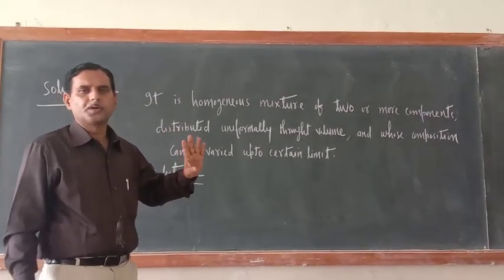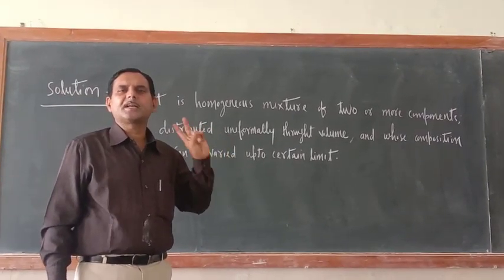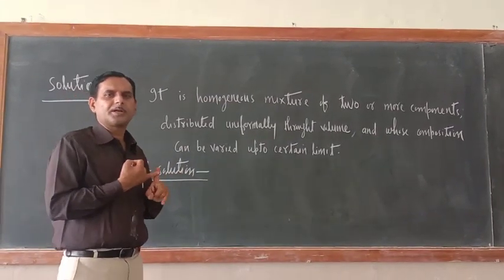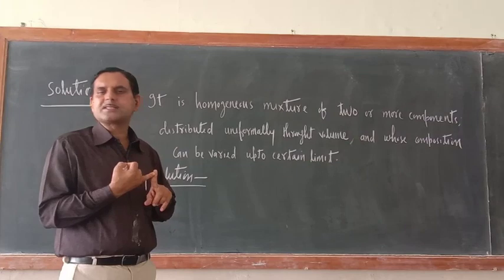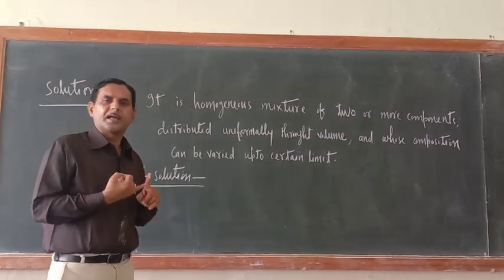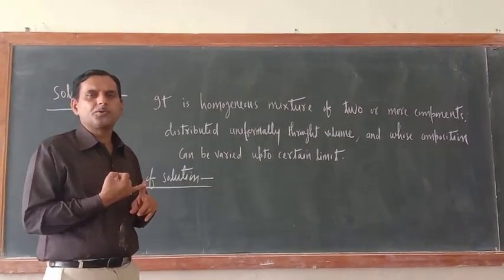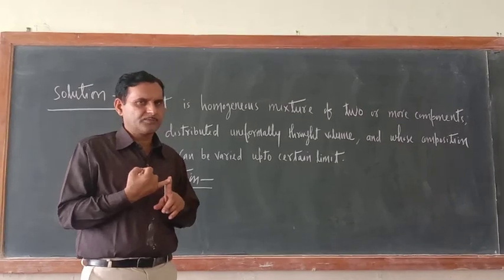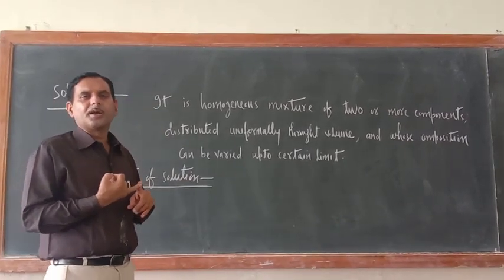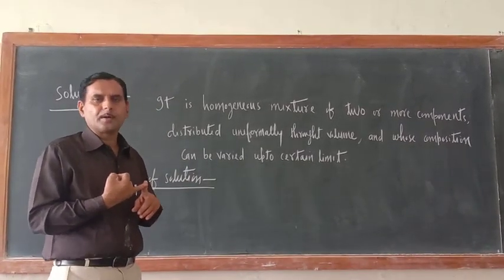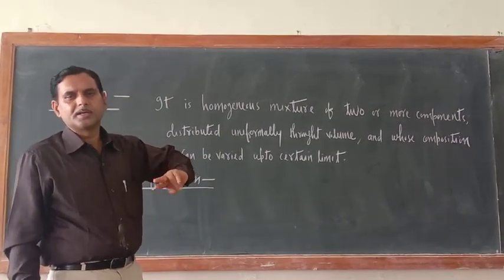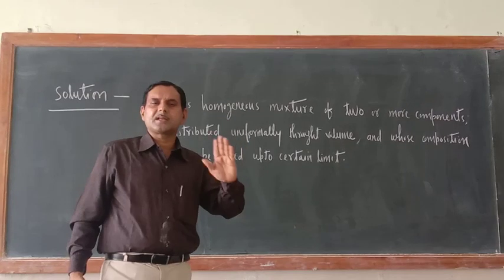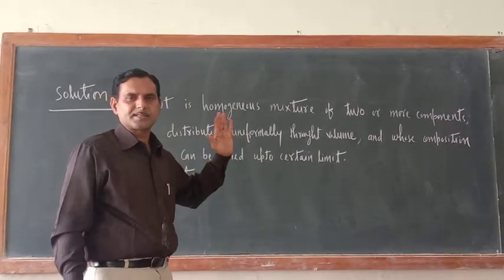So as you know, as far as chapter number 2 is concerned, I have completed pure substance. Under pure substance, elements and compounds were there. Elements can be classified into metals, non-metals and metalloids, which I have completed. Now compound also I have completed. Difference between elements and compounds I have completed. Now difference between metals and non-metals, that also I have discussed.